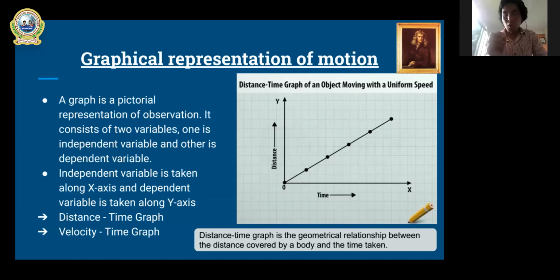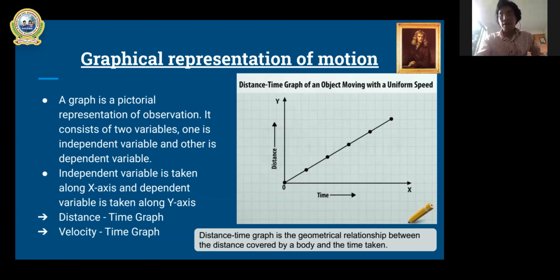Let me show how to draw, or plot, this graph. While constructing the graph, remember, independent variables should be kept on the x-axis horizontally, and dependent variables should be along the y-axis, that is vertical, starting from the origin. If you go to the right or left horizontally, that is the x-axis, and to the right it is x positive.